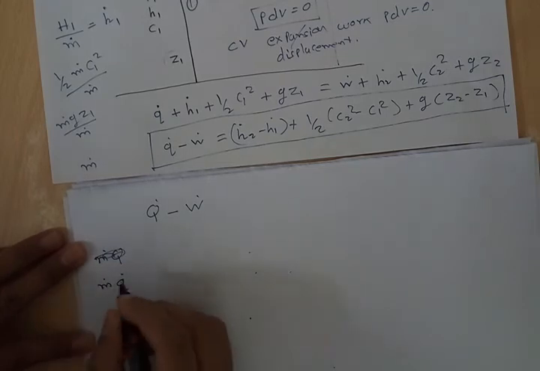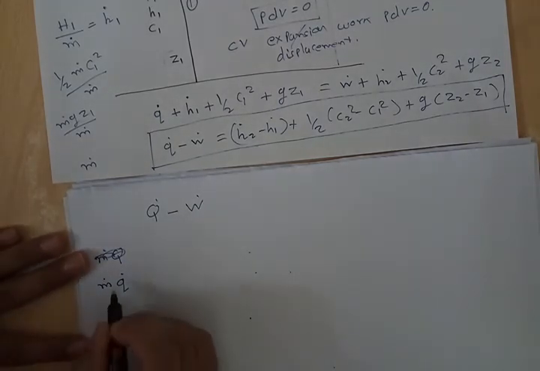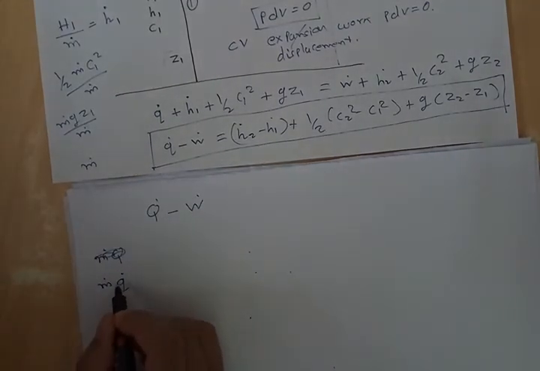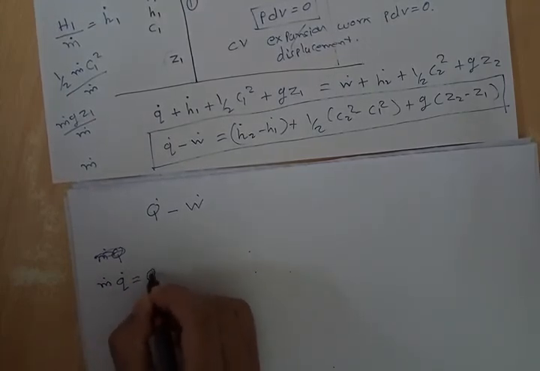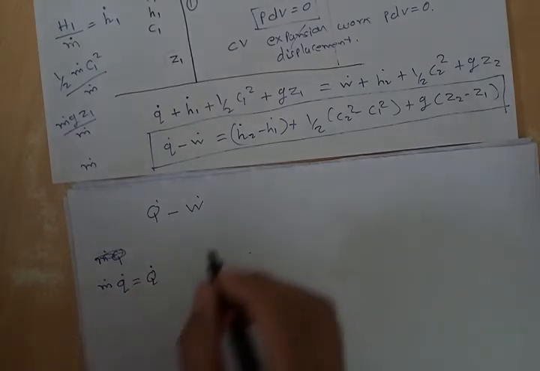When we multiply this heat input per unit mass with the rate of mass, it will be the total heat entering the system per second.